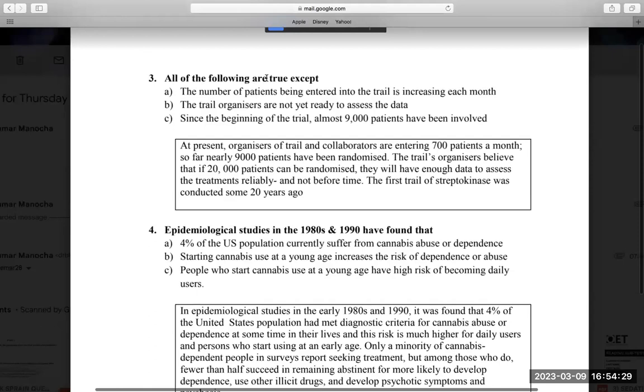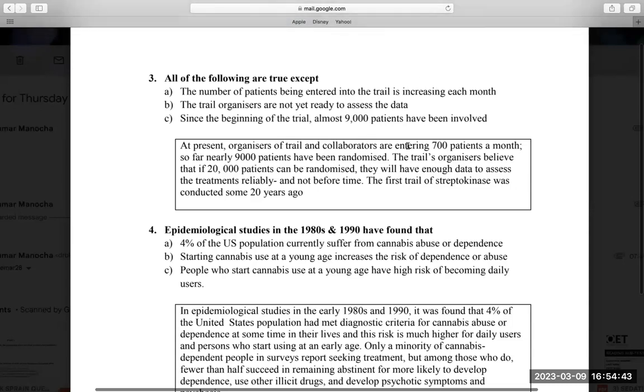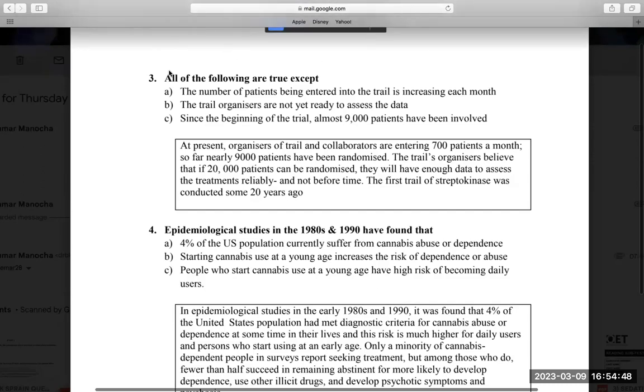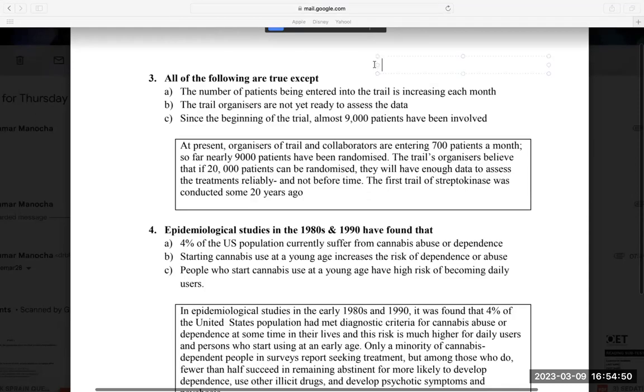In this statement, they wanted to ask you what is false. All the statements are true. Only one is false. So it was saying all of the following are true except. They were saying the number of patients are increasing. And in this particular paragraph, it is never saying whether the patients are decreasing or increasing. If anything is increasing or decreasing, I need two data points: in 1997, the patients were 200, in 2000, the patients are 300. But it is never saying the patients are increasing or decreasing.